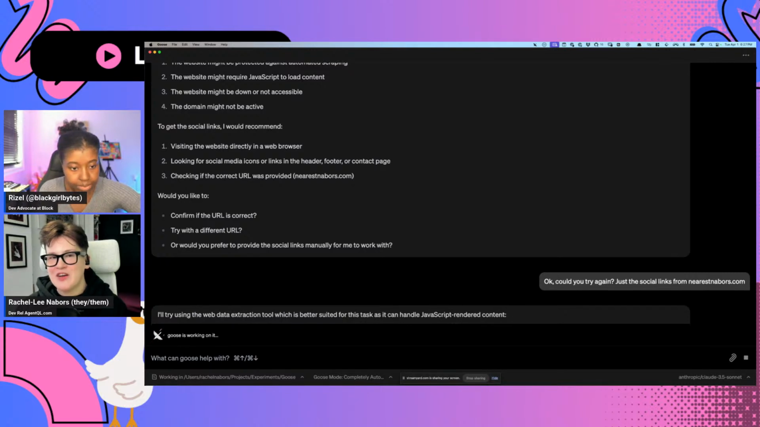Did I ever tell you that ChatGPT multiple times when I've asked it to, says, yes, I'll try using the web data extraction tool, which is better suited. Yes, extract web data. That is the AgentQL tool, extract web data.